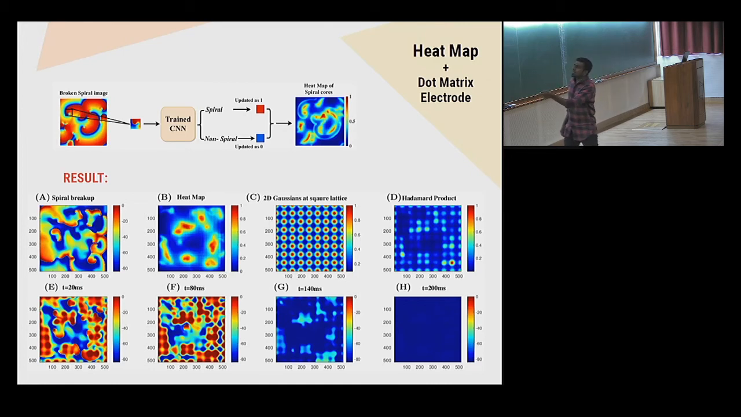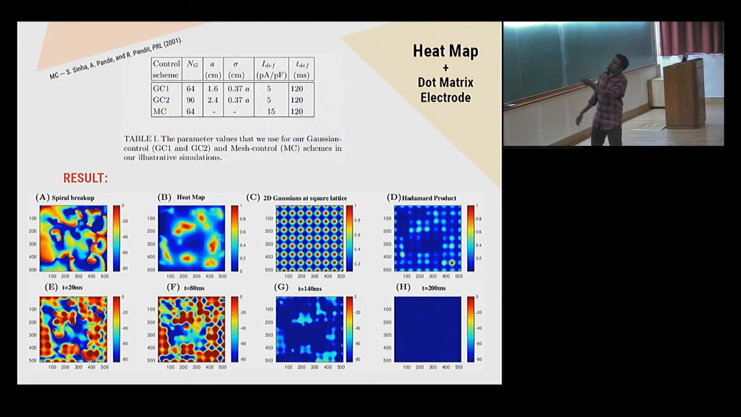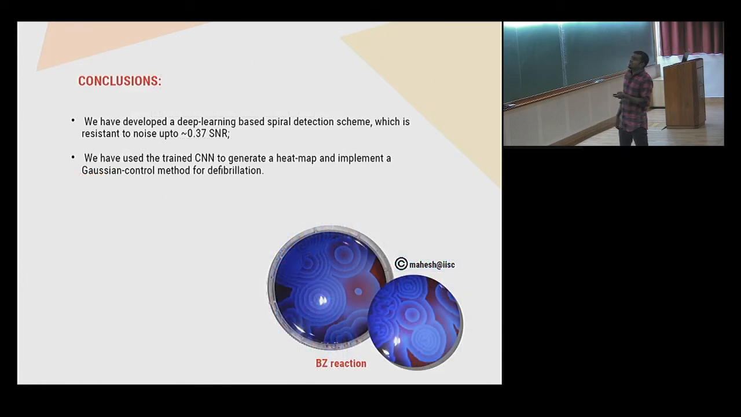You'll find that starting from this particular pattern, if you apply this current, over time it kills the whole structure, and thus we can eliminate the whole spiral structure, and we are safe. Here there is a comparison with earlier work, to claim that we are doing much better in terms of lower current value, so it's better to use this algorithm. Let me conclude by saying that we have managed to do spiral detection as well as defibrillation, removing the spiral structures.